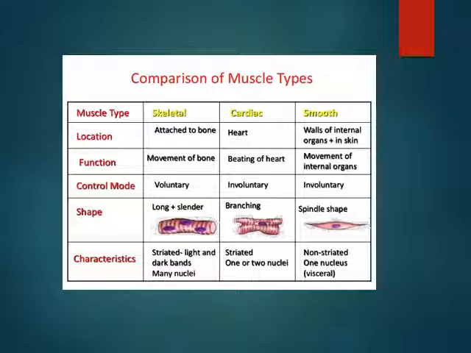Shape of the muscles, how can that be compared? Skeletal muscles are long and slender, a single cell that is long and slender. Cardiac muscles have a branching structure, and the smooth muscles are spindle shaped. Characteristics: skeletal muscles are striated, that means alternate light and dark bands are present, and many nuclei are present per cell. Cardiac muscles again have striation, with light and dark bands, but 1 or 2 nuclei per cell. The smooth muscles are non-striated, with no alternate light and dark bands, only 1 nucleus per cell, and they are present in the visceral organs.